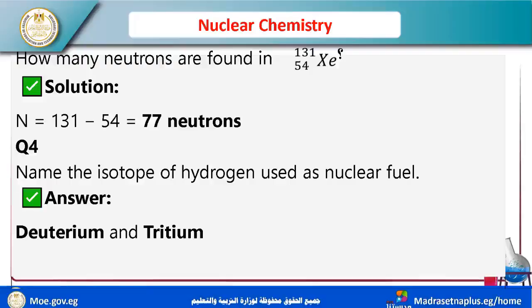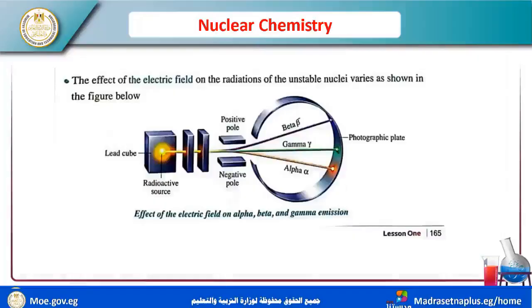Okay, how many neutrons are found in xenon, atomic number 54, mass number 131? You subtract 54 from 131, which equals 77 neutrons. Okay, name the isotopes of hydrogen used in nuclear fuel. Deuterium and tritium are used in these fuels.